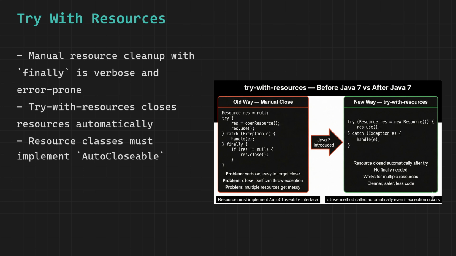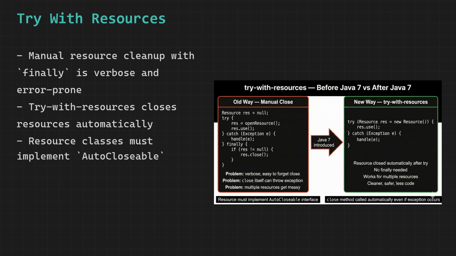You declare and open your resource inside parentheses right after the try keyword. Java guarantees that no matter what happens inside the try block, the resource's close method will be called automatically when the block ends. Exception or no exception. You never need to write finally for resource cleanup again.